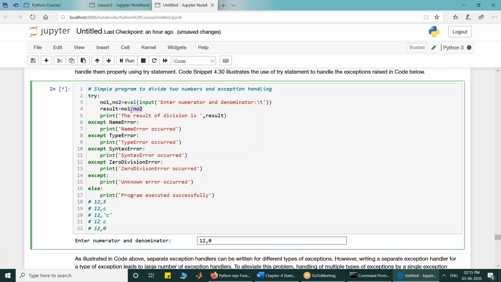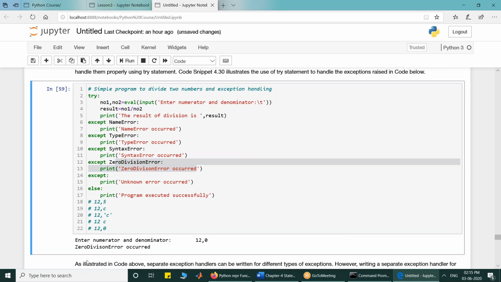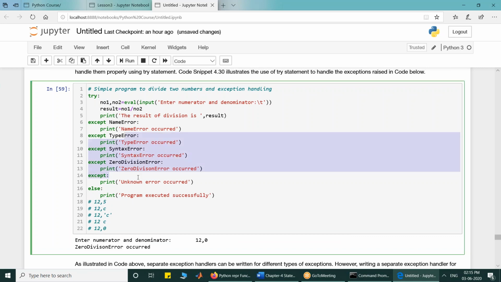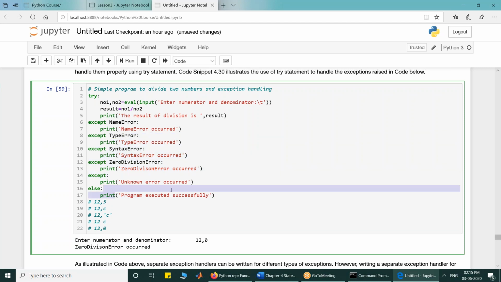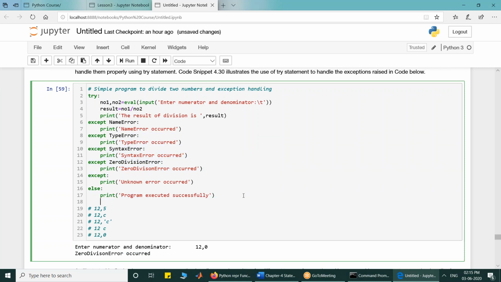When number 1 is 12 and number 2 is 0, a zero division error is going to occur. So it is caught by this except clause, and printf "zero division error occurred" will be printed. Look at it. When I run it, it says that zero division error occurred. So this will be executed, none of the other except clauses will be executed, and the else clause will not be executed.